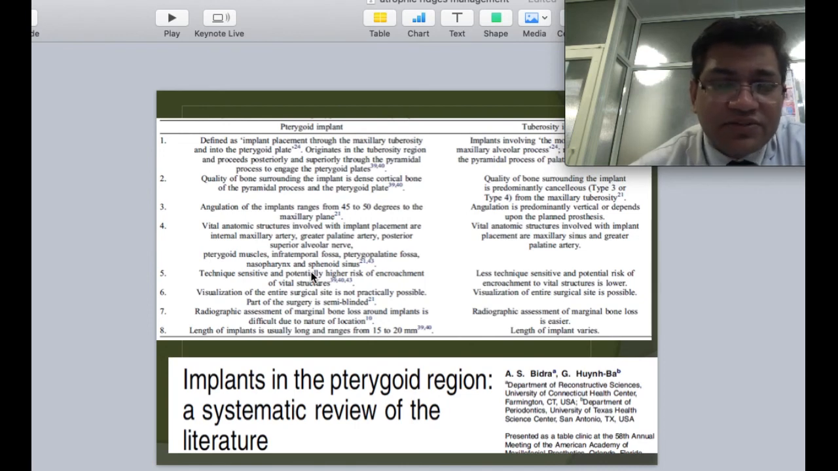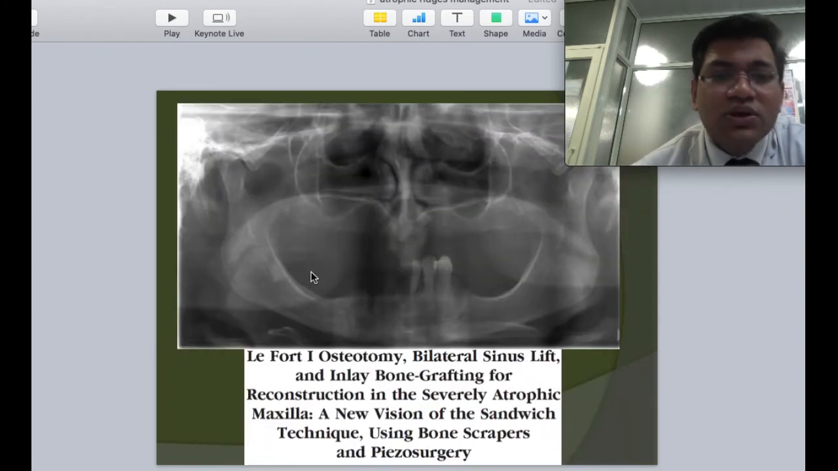There are alternatives to zygoma also. I have frankly never done a pterygoid implant, but there are reports wherein through the maxillary tuberosity we can anchor the implant within the pterygoid plates, and there are reports where these pterygoid implants are significantly better compared to a zygomatic implant.